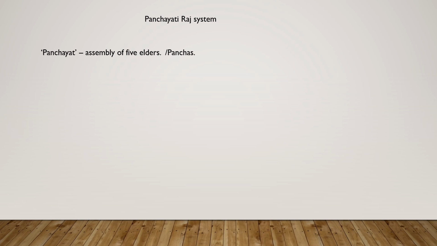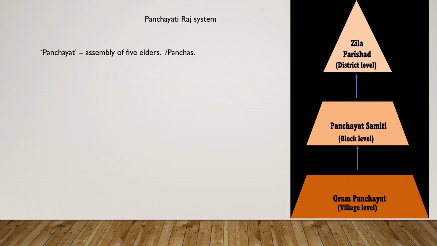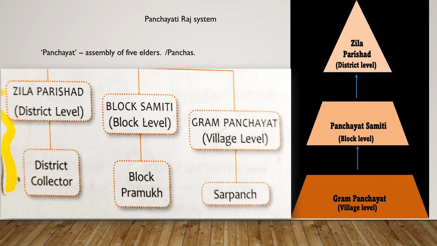Now, the Panchayati Raj system. The word Panchayat means assembly of 5 elders or panchas. Actually, in ancient times, villages in India settled disputes and other problems through a body called Panchayat. From that only the word Panchayat came. And this Panchayati Raj system is a 3-tier system. It works at 3 levels.